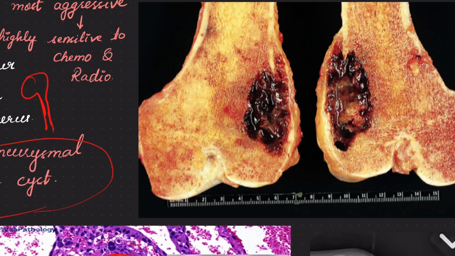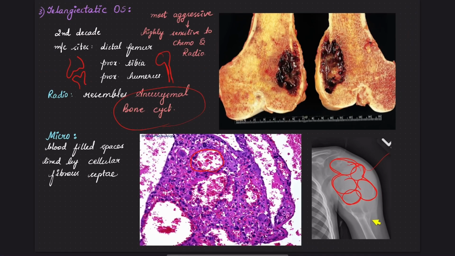This is a gross image. See the tumor here. There's bleeding, a large area of hemorrhage, characteristic of telangiectatic osteosarcoma. It is very similar to an aneurysmal bone cyst, but you can distinguish it because aneurysmal bone cyst is associated with USP6 gene mutation, which is not found in telangiectatic osteosarcoma. Telangiectatic osteosarcoma does not have this USP6 gene mutation.